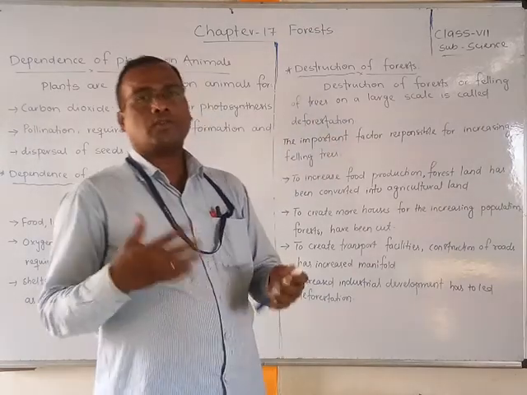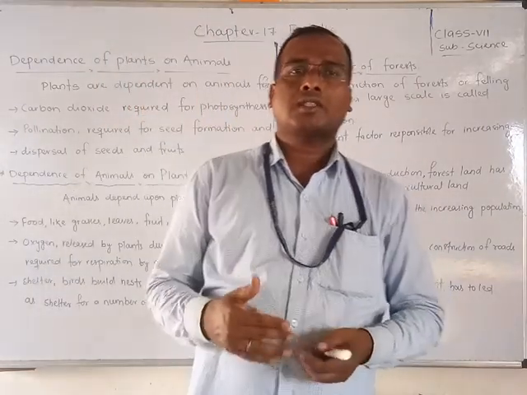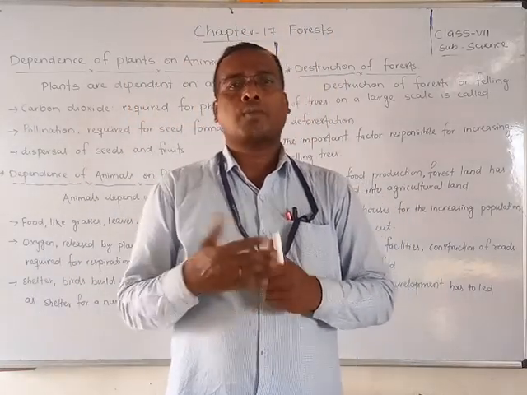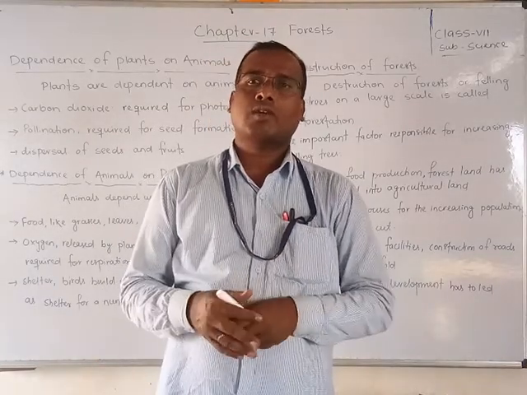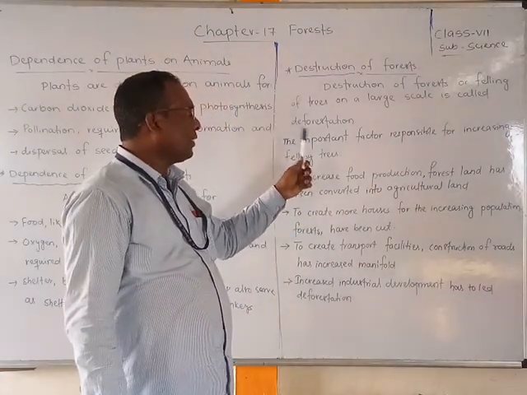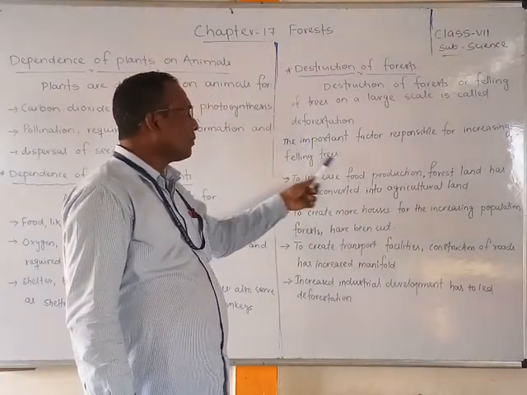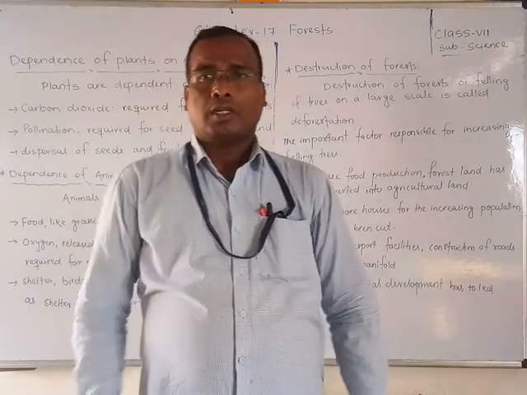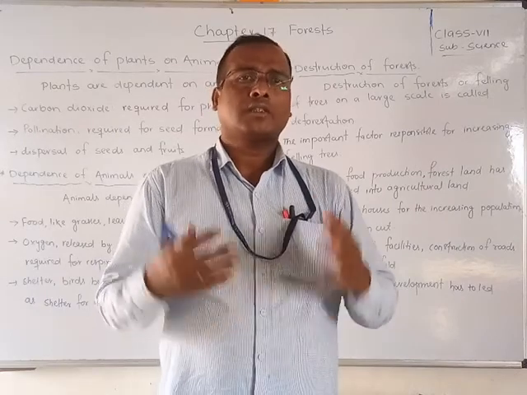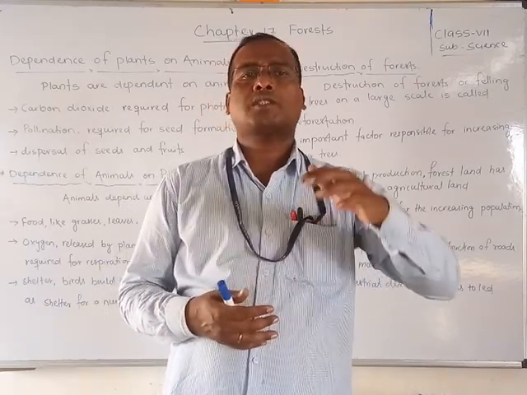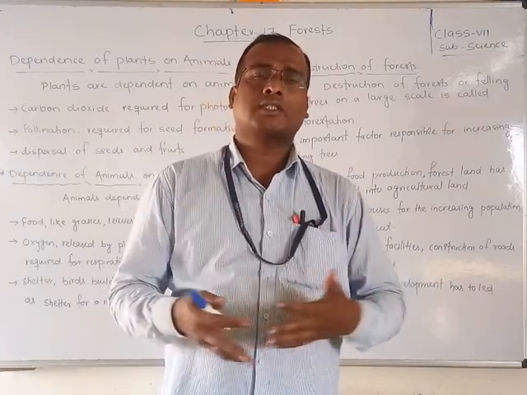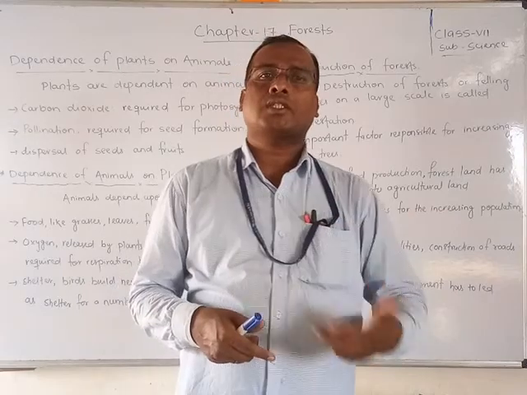That means whenever you cut the trees, that is called deforestation. Whenever you reduce all the trees and cut the plants, and the jungle is destroyed, that is called deforestation. Okay, so what are the main factors responsible for the increasing felling of trees? Students, the first thing is the increasing population. Day by day in the world or in India, the population rate is increasing. So when the population of a country or the world is increasing, they need food, shelter, houses, and all the things.